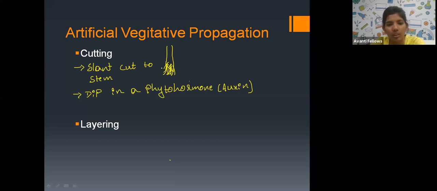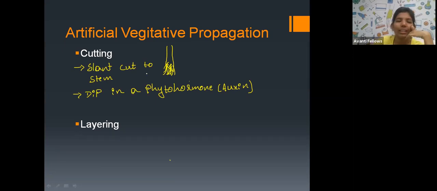Now the roots will arise and the plant will grow. So if I take just one stem from a complete plant, I can grow that, right? Without the involvement of any gametes. So this comes under artificial vegetative propagation, or asexual reproduction.